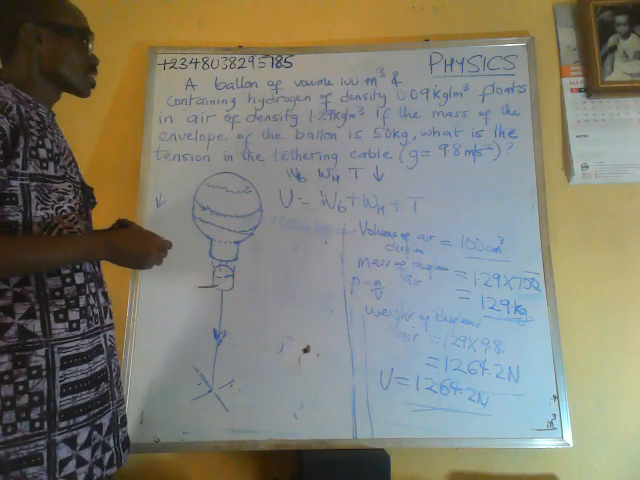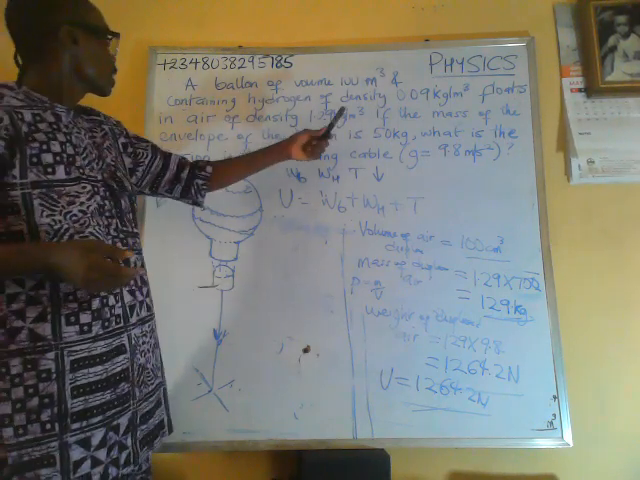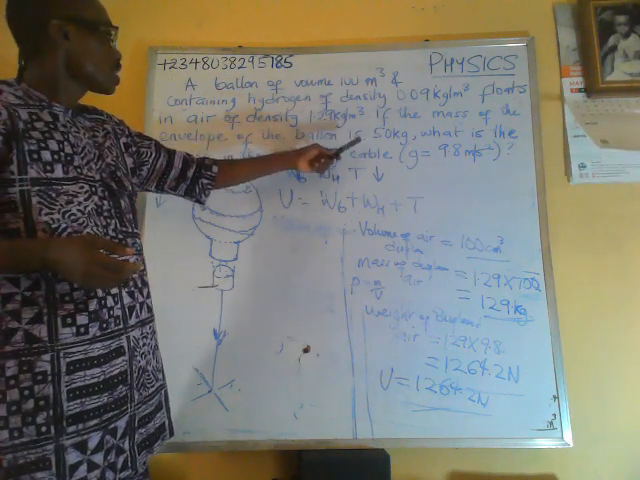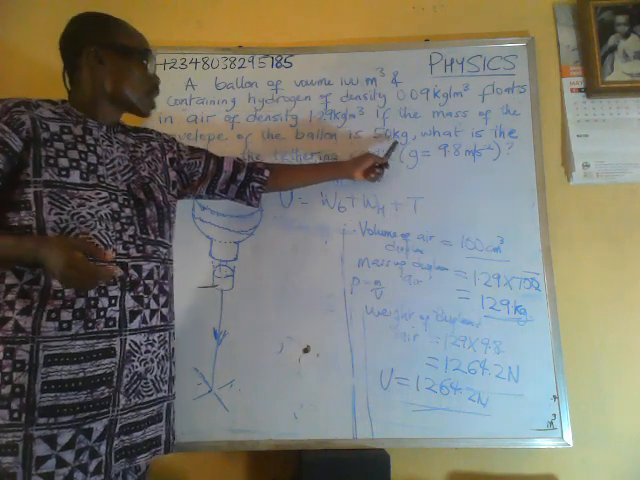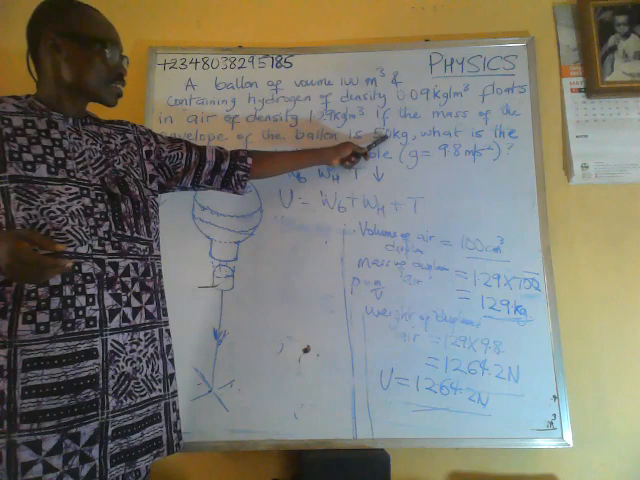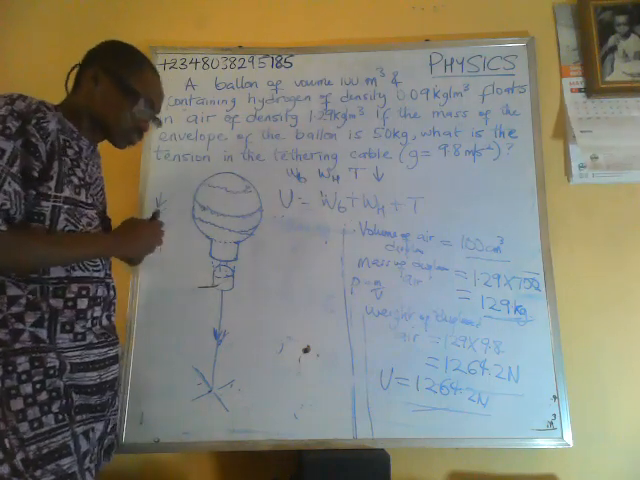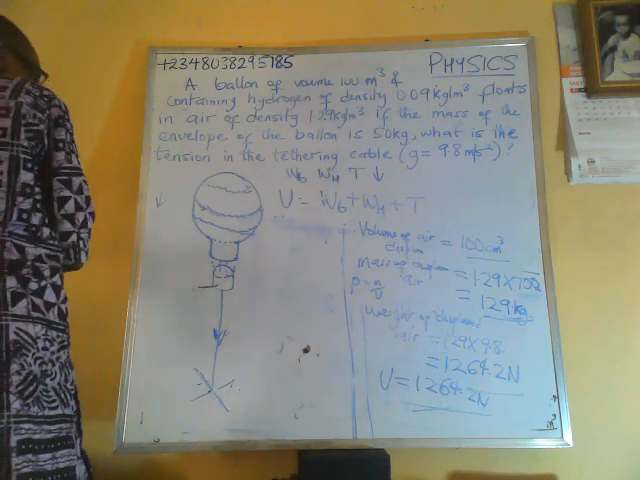Okay, the weight of the balloon. They said the mass of the balloon is 50 kg. Let me rub off this envelope to have space for my calculation.